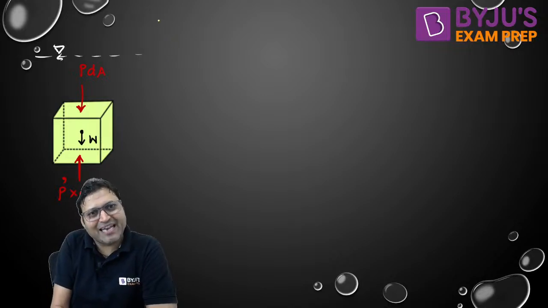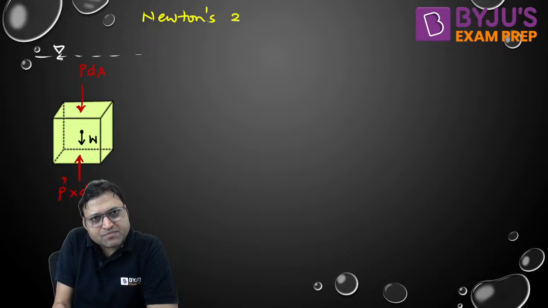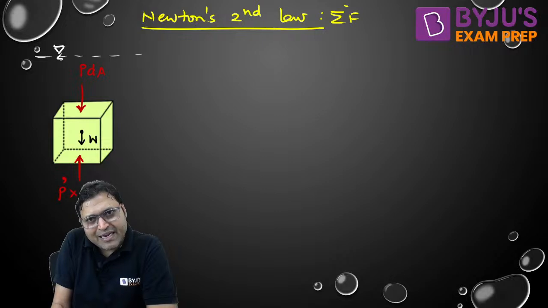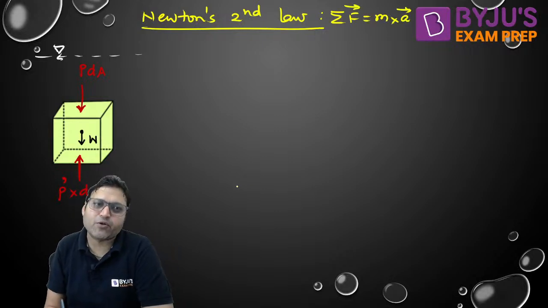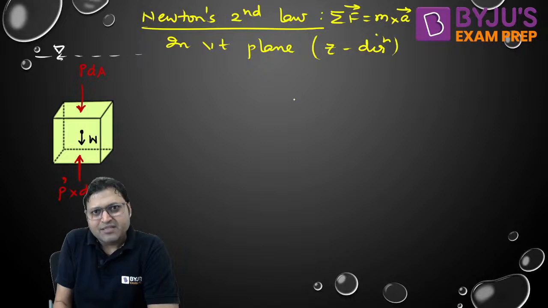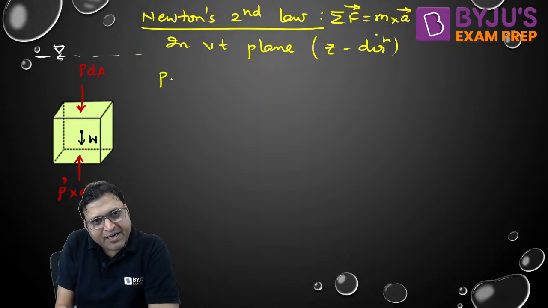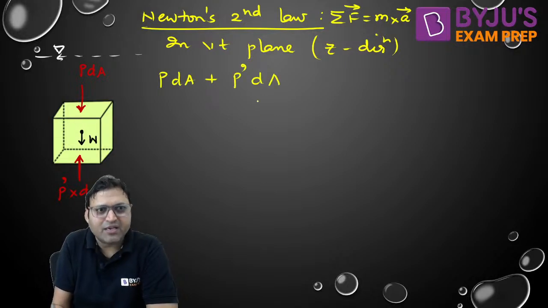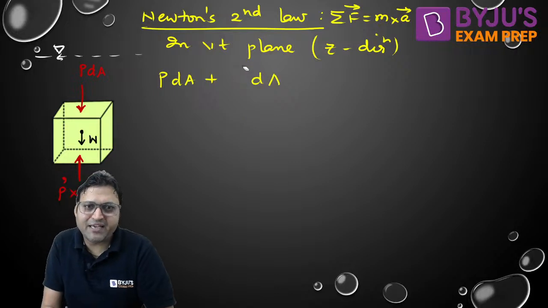in downward direction. Now if we apply Newton's second law, what is Newton's second law? Net force acting is equal to mass into acceleration. It is a vector equation. And if we apply in vertical plane or in z direction, then what we will get? What are the forces? P into dA plus P dash into dA, sorry, P dash into dA, and P into dA plus W.